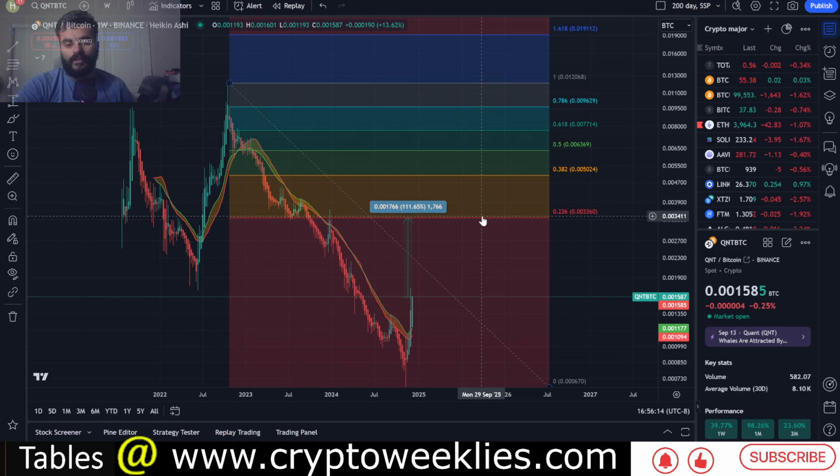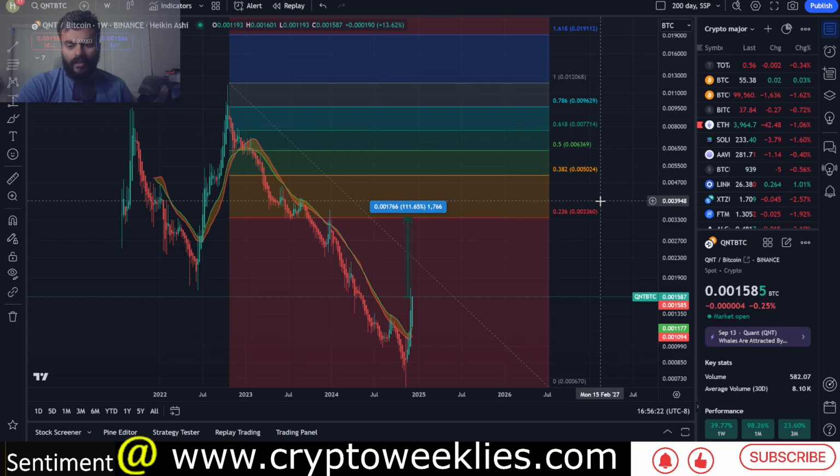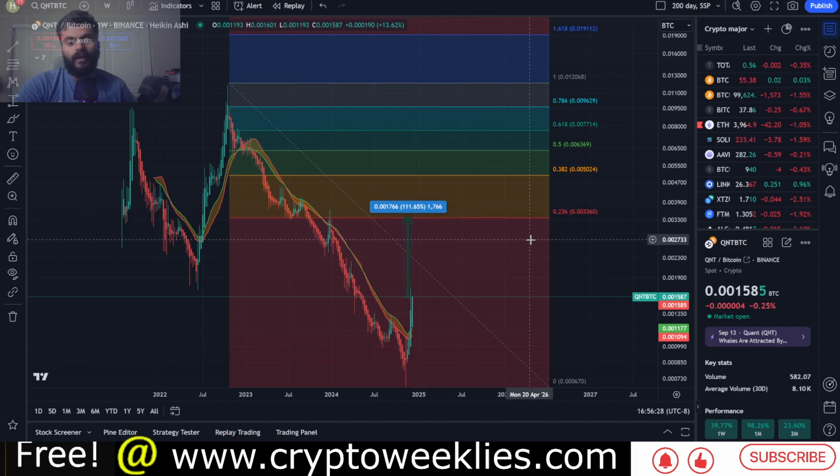If Quant were to just barely reach that 0.236 fib level, the price in terms of sats would be about twice the current level, and in terms of percent gain, that would be around 111%, which is a 2.1x return.